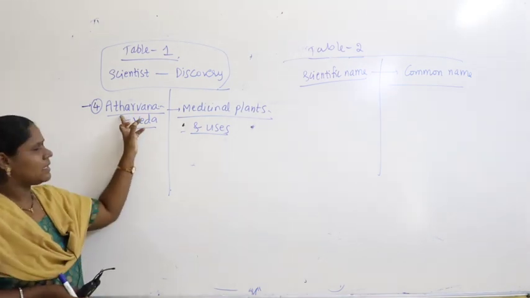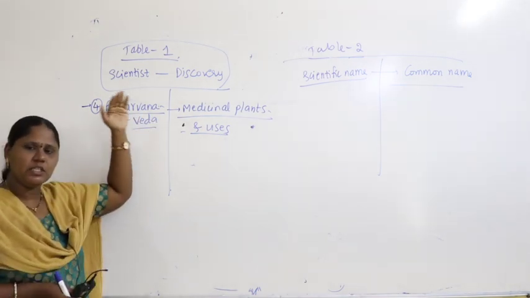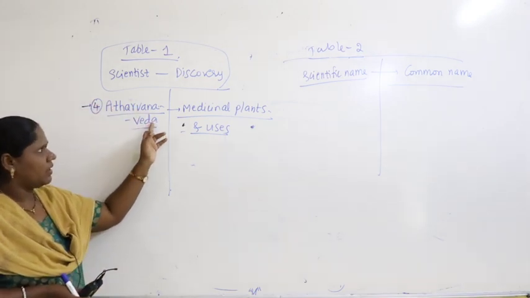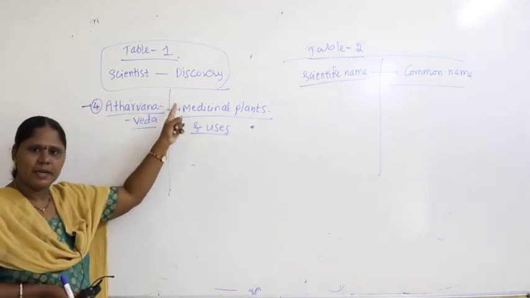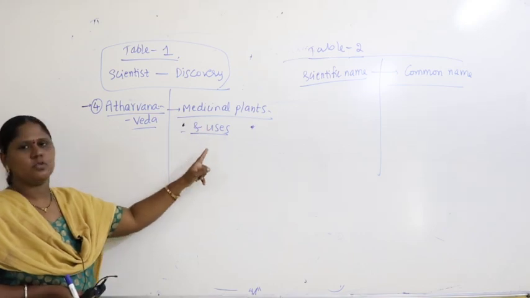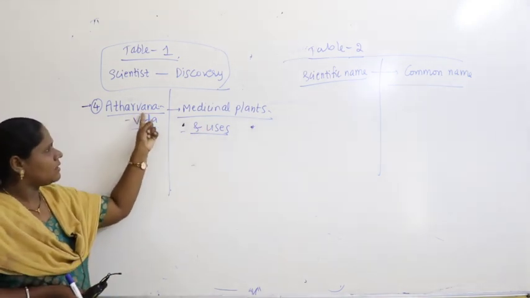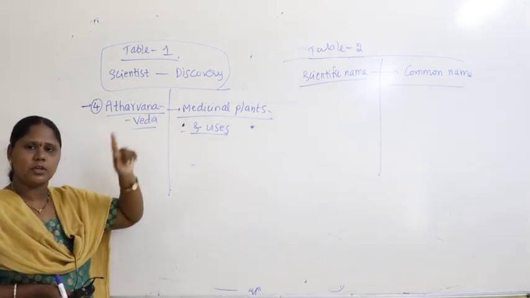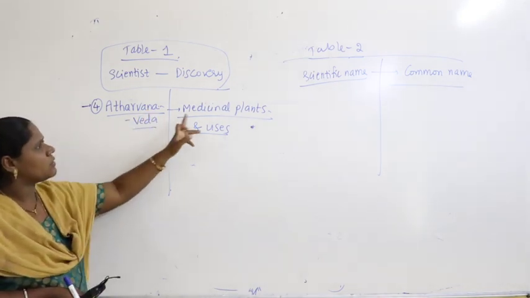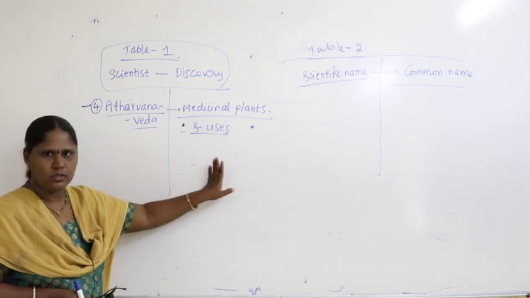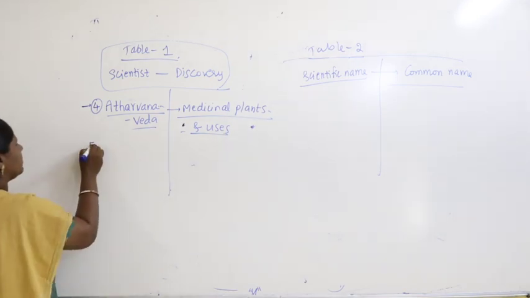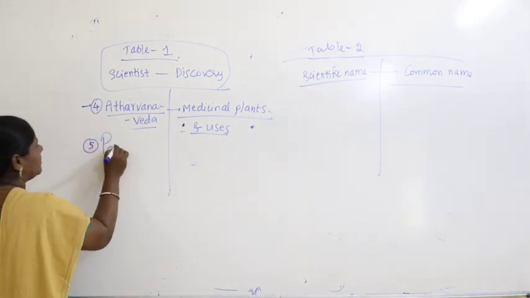Simply remember the ancient period of time. Along with Aristotle and Theophrastus, Atharvana Veda also studied about medicinal plants and uses. And the next scientist, Parasara.